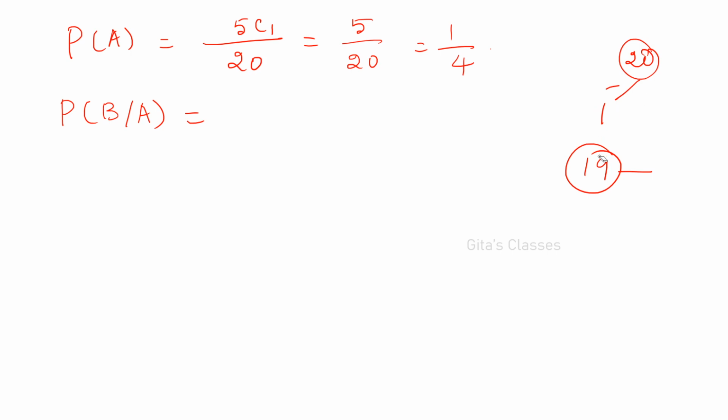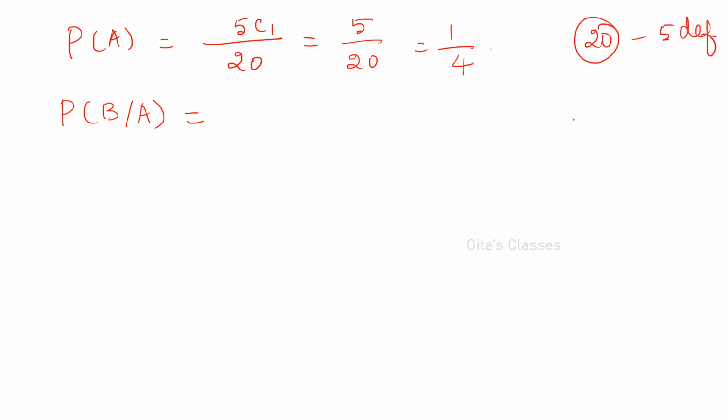How many defectives are available now? 4. Earlier 20 were available, in that 5 defective, right? Now 1 is removed, so minus 1. So the total will be 19 and 4 defectives will be available now.